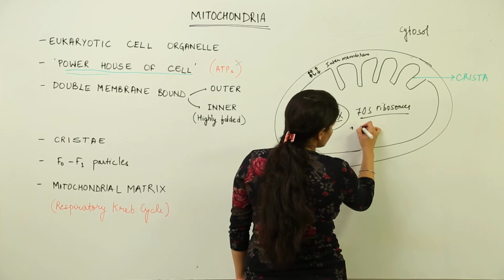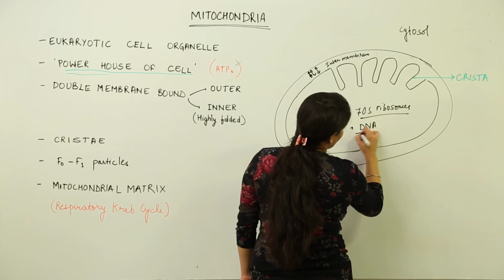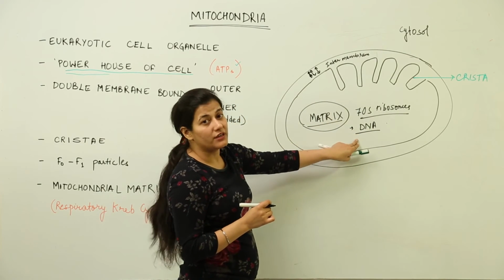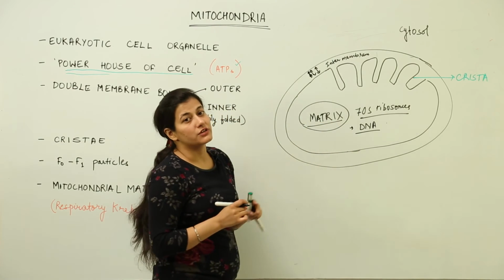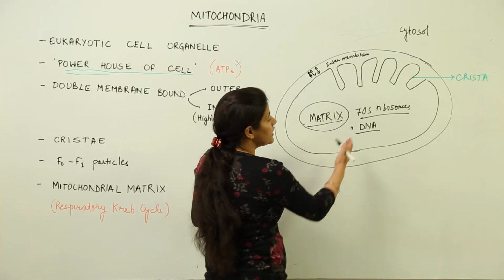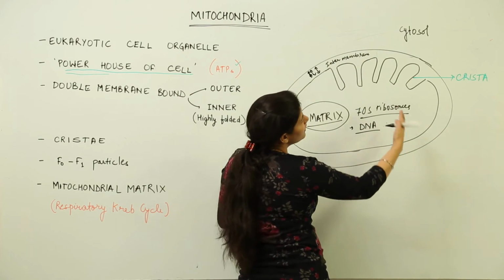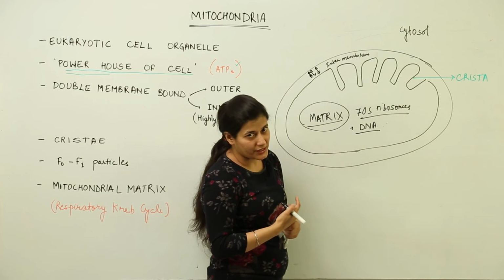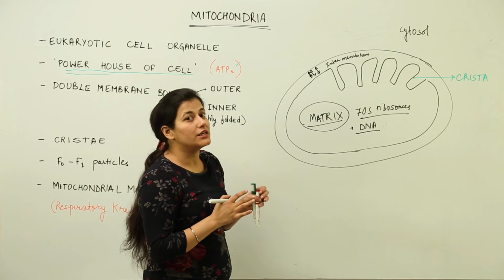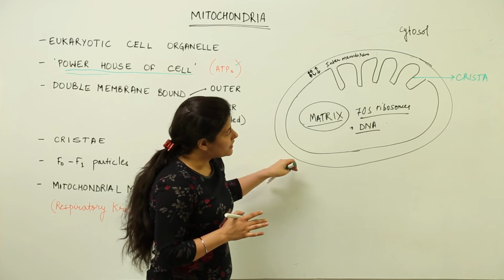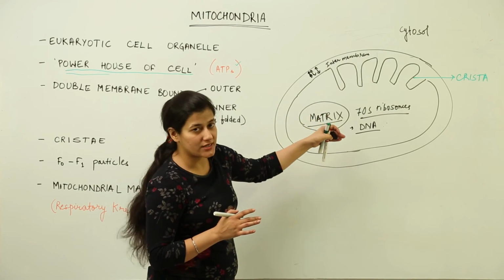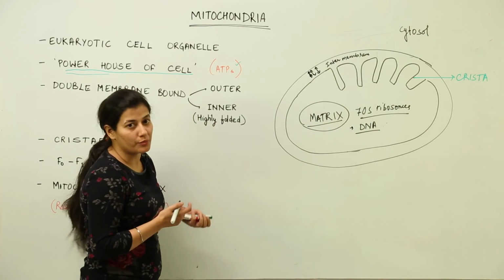Secondly, it is going to have its own DNA that would be scattered over here. Why I say it has been enslaved? Because even after having its own DNA, it performs the functions on the order or the command of the nucleus. So that is why it is enslaved. Now this DNA would divide and by binary fission a new mitochondria would be created. That is part of their reproduction, as we may call, but we over here are seeing it as a cell organelle. So we need to pay attention to what function it performs, how it is having the structural specializations, and why it is so important basically.